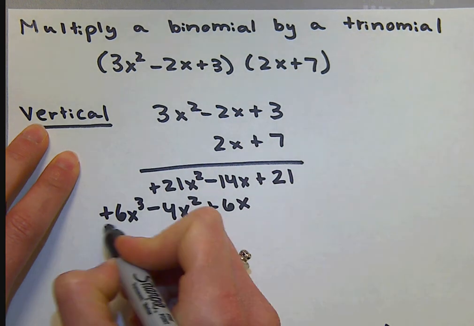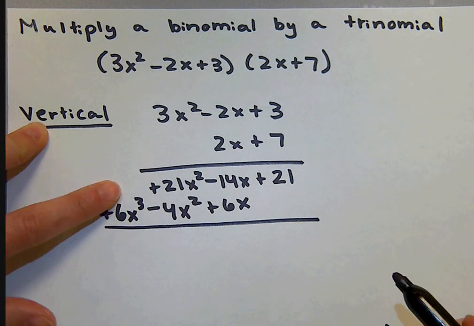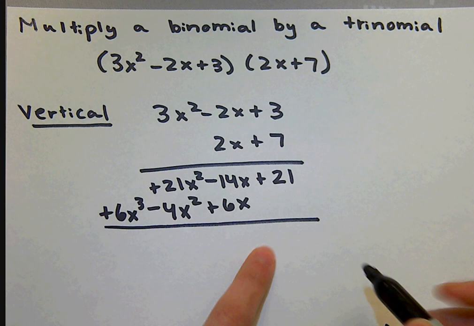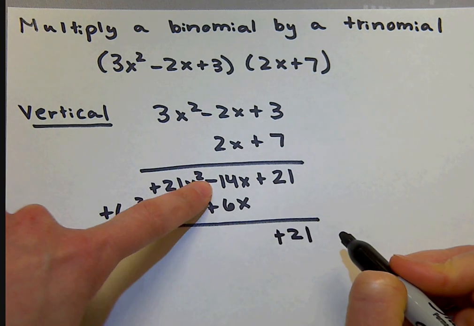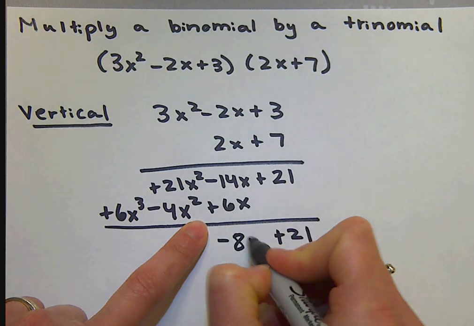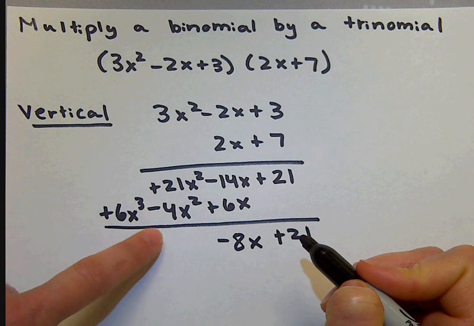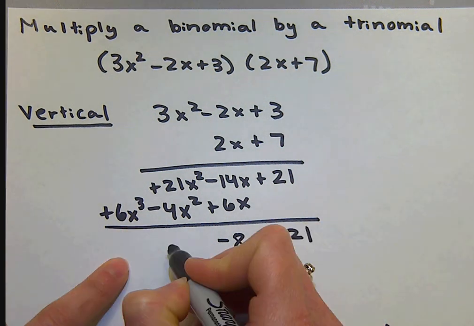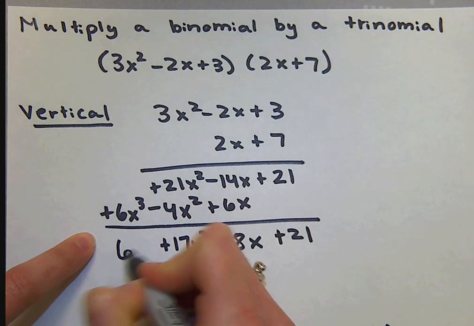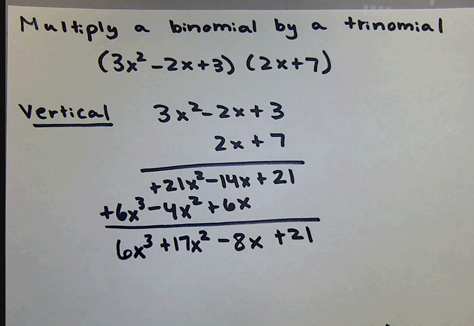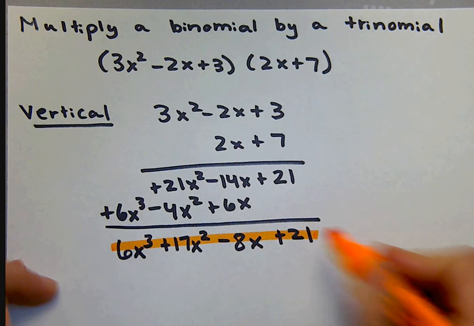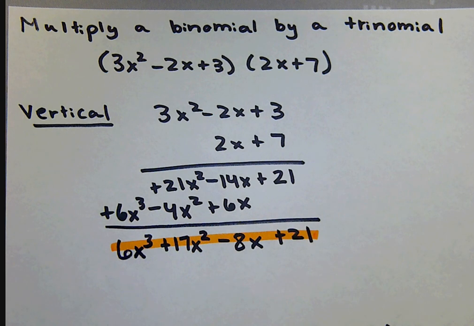The nice thing about this method is that now when you go to add these up, all your like terms are already lined up for you. So I just drop down positive 21, negative 14x plus 6x ends up being negative 8x. 21x squared minus 4x squared is positive 17x squared. And then over here I just drop the 6x to the third. And at that point you can drop the addition sign. So there's my answer when I multiply my trinomial by my binomial. And that's the vertical method.